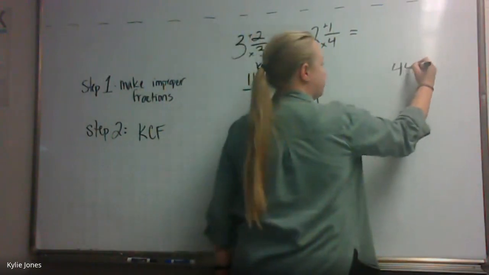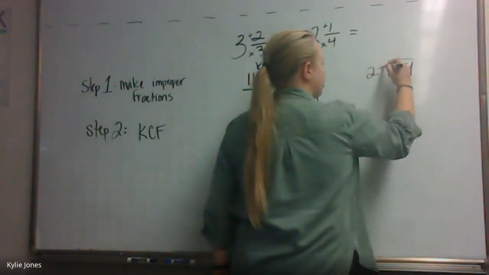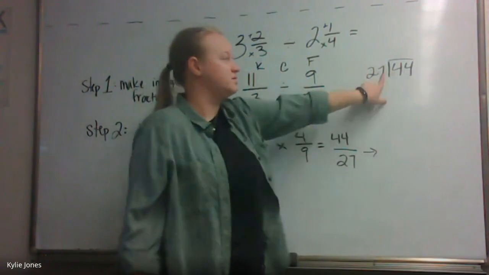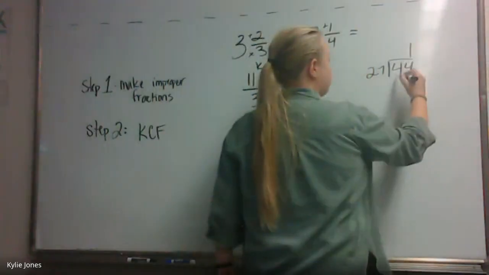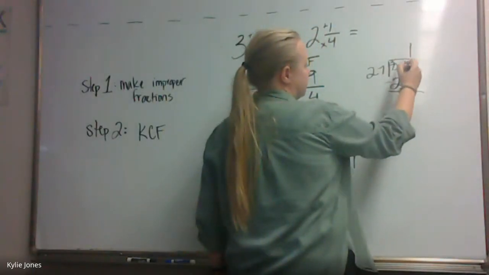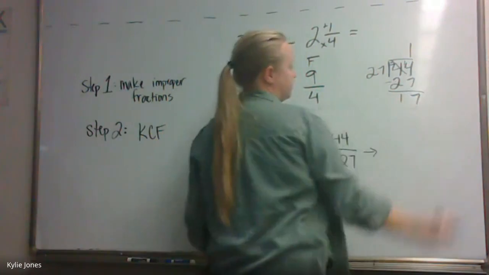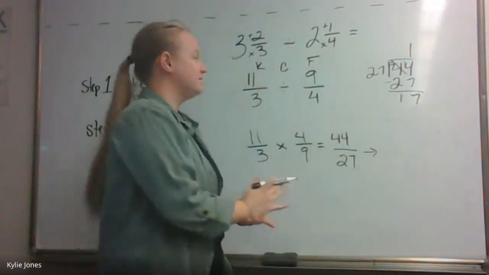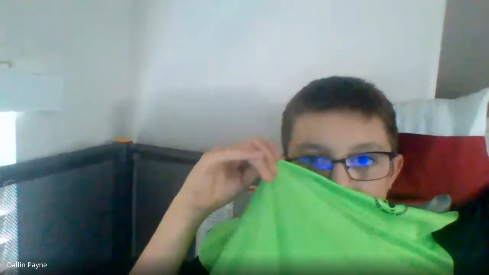So we take our 44 divided by 27. How many times does 27 go into 44? Just one time. What do you get when you subtract? 17. So it'd be 1 and 17/27.